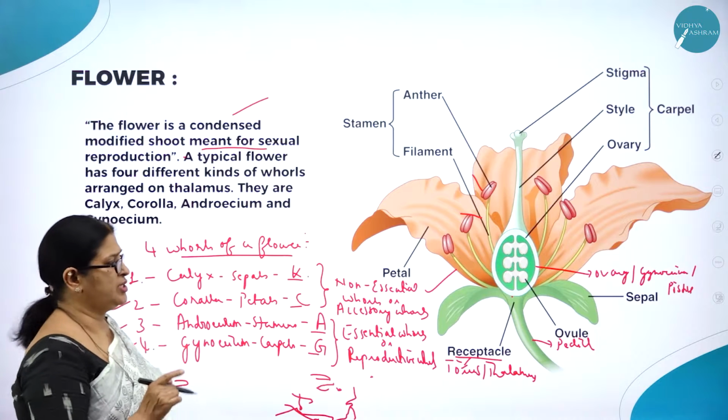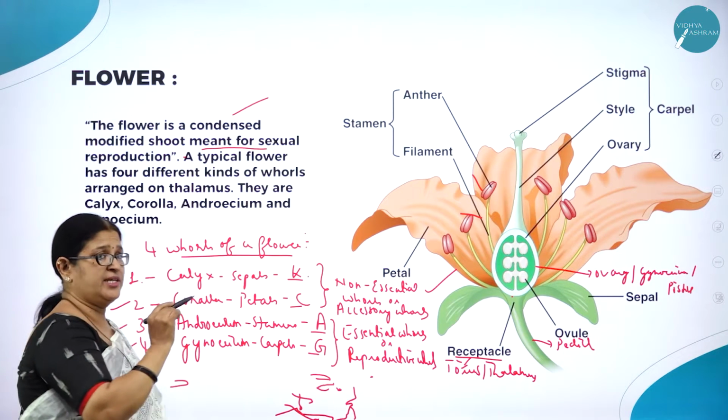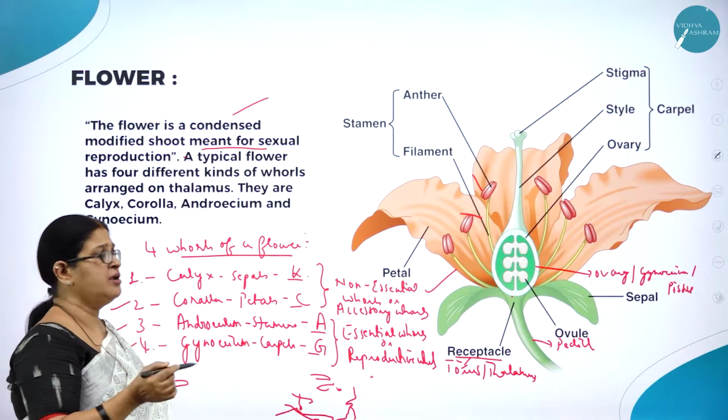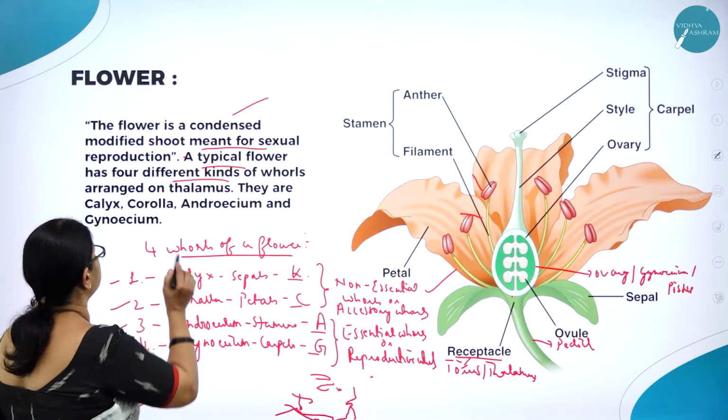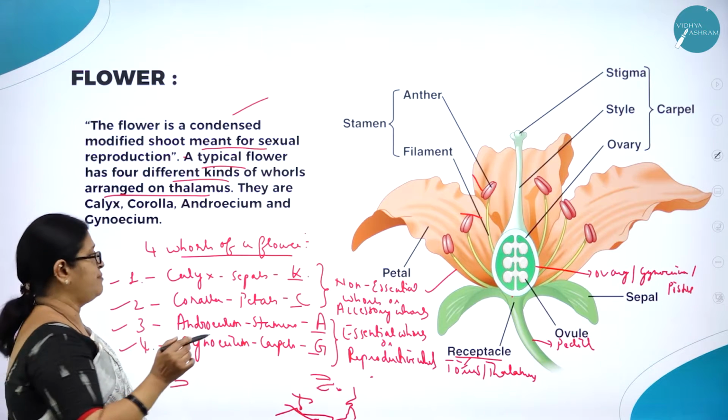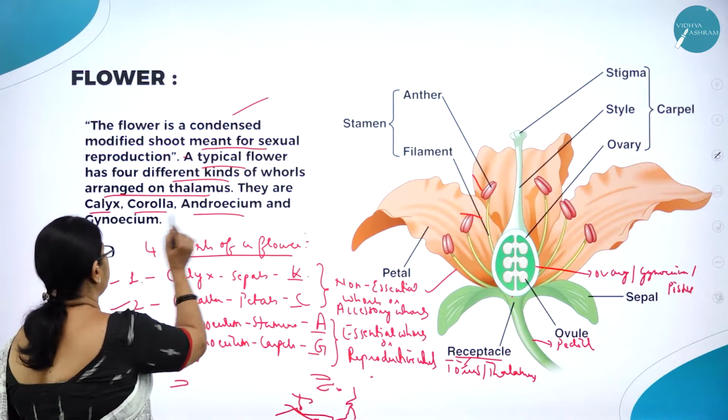I repeat, what is a flower? Flower is a condensed modified shoot meant for sexual reproduction, and a typical flower consists of what? Four different kinds of whorls arranged on the thalamus. They are what? Calyx, corolla, androecium and gynoecium.